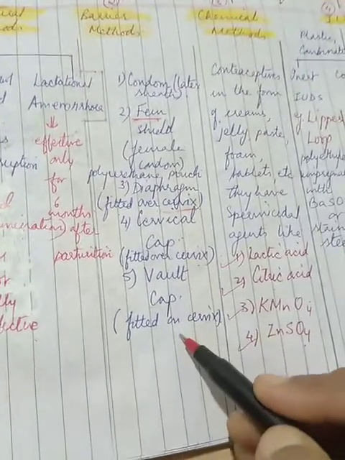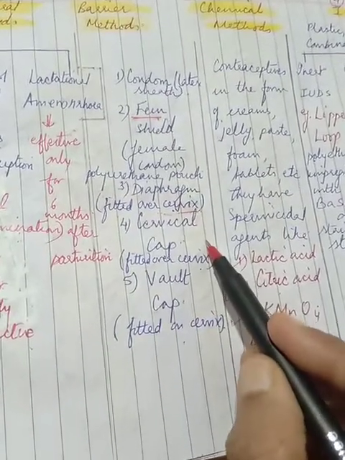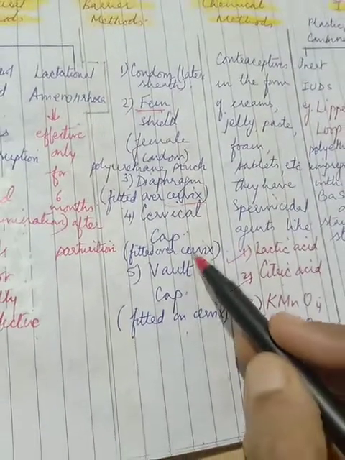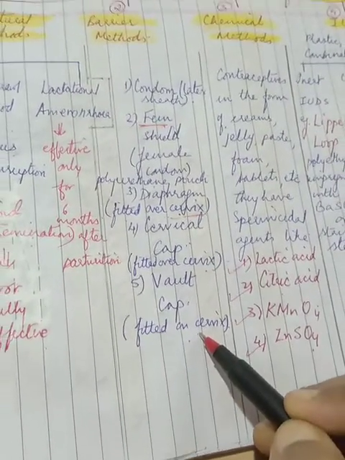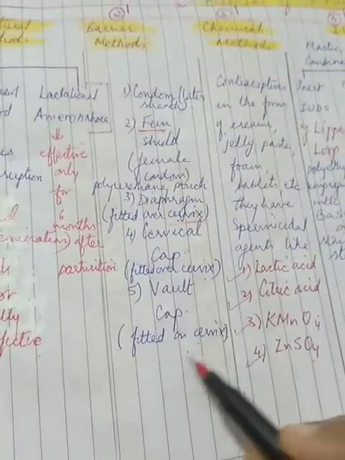Coming to the last one, this is the vault cap. Now, the vault cap is different from the cervical cap because this is dome shaped. Again, the similarity is that this also rests on the cervix, and it can be removed 6 hours after the intercourse. So let's see.